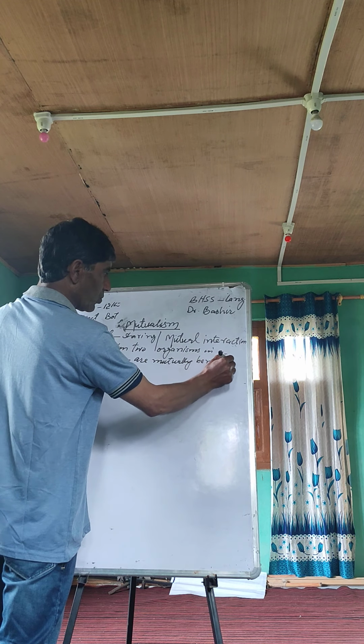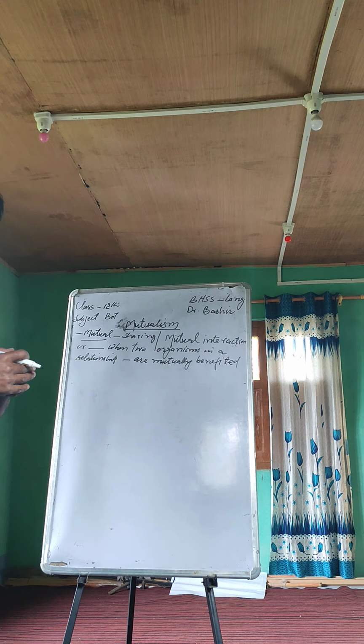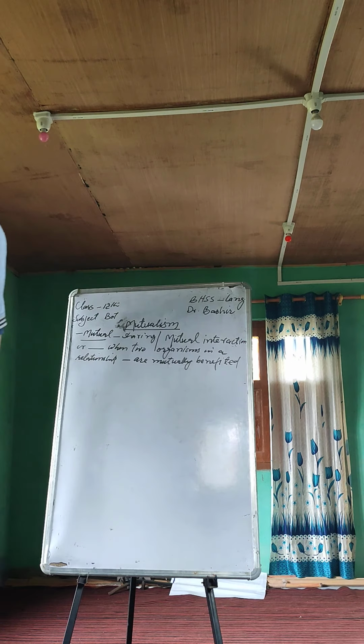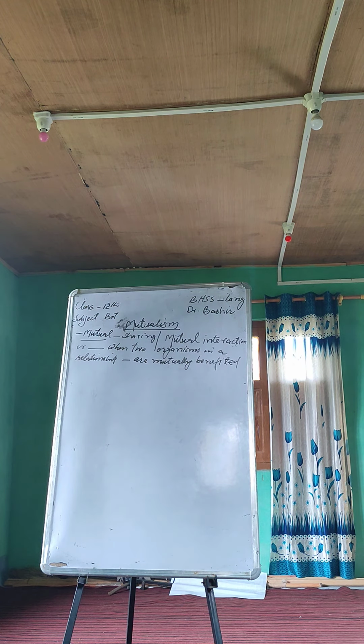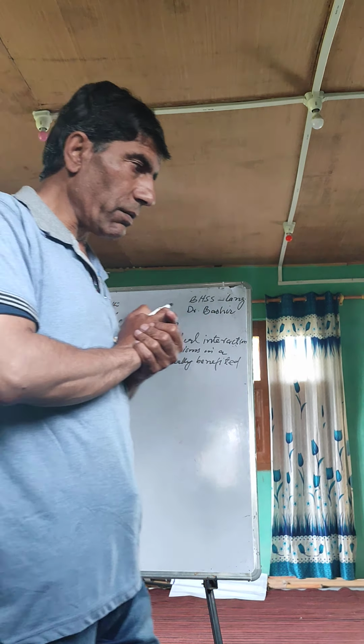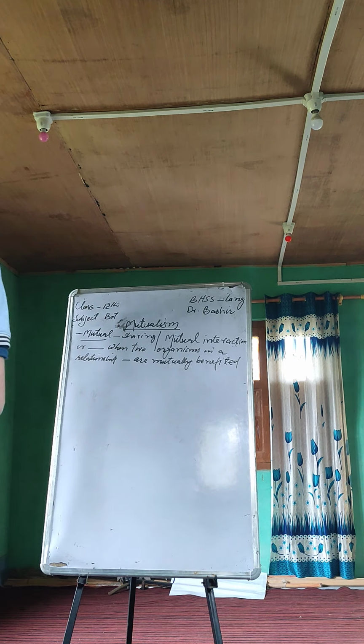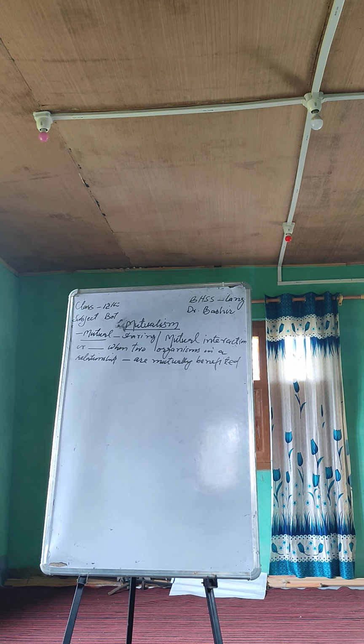That is, when two organisms live together in the same environment and one organism provides one kind of advantage to the other, and in response it gets an advantage from the other partner in another way, both organisms are benefited. When both are benefited, one in one way and another in another way, this mutual interaction is called mutualism. Both are advantageous to each other, sharing something precious to each other.